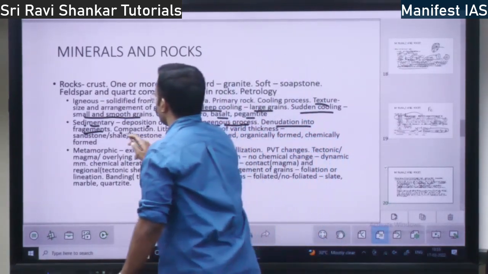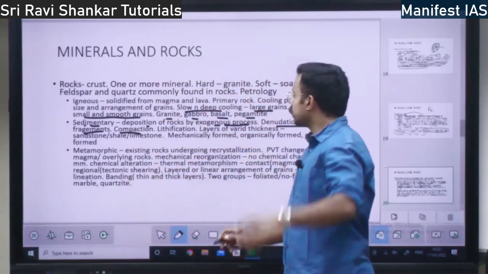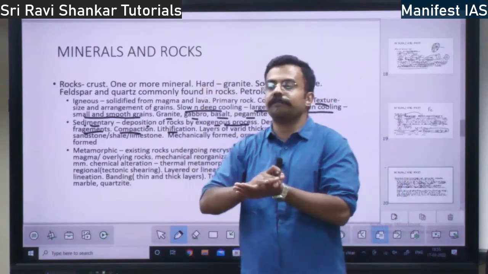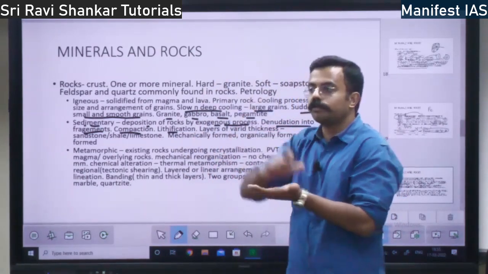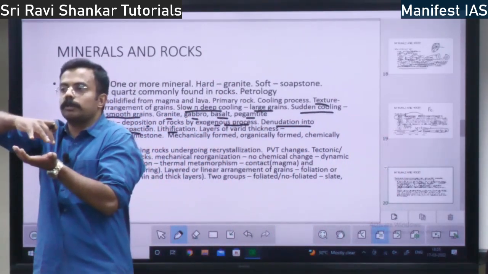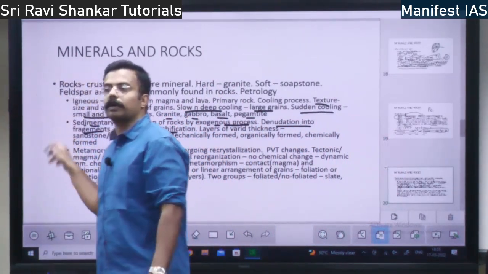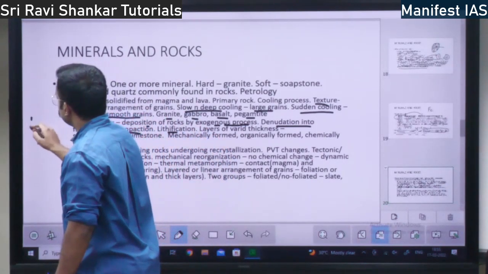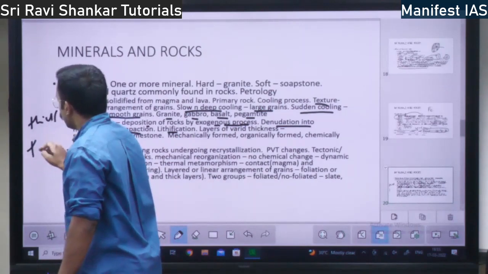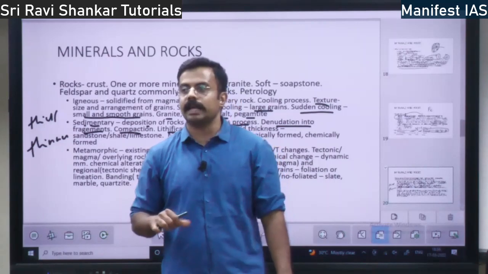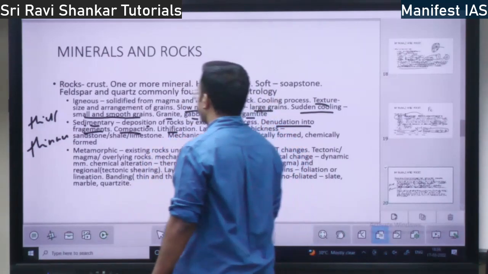So this process is called compaction. Then you have lithification. Out of the sea, when the rocks get compacted into one big rock, there will also be minerals in it. Thicker rocks, thinner rocks, all these different types of rock material and minerals will be there.